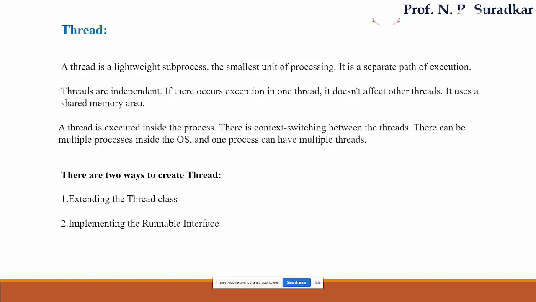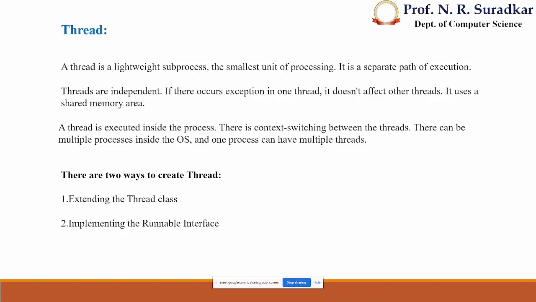The next term we have to know is thread. What is a thread? As I told you, it is one part of a program, which is nothing but a lightweight subprocess, the smallest unit of processing. It is a separate path of execution. Every thread is independent.